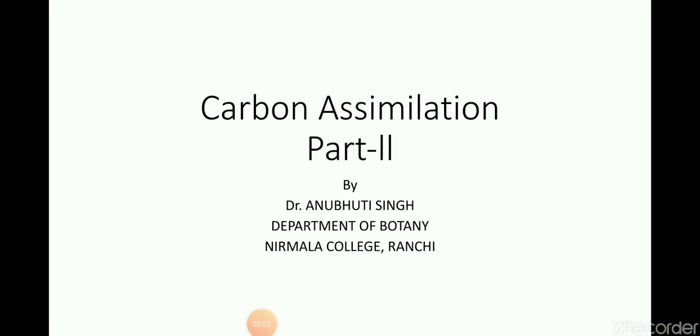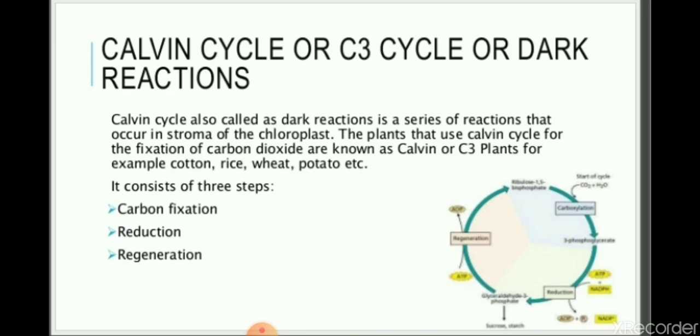Hello everyone. In carbon assimilation part 1, we studied the definition, photosynthetic pigments and their role, photosystem 1 and 2, and electron transport chain. Today we see the different pathways by which carbon dioxide assimilation takes place. The first pathway is the C3 pathway or Calvin cycle.